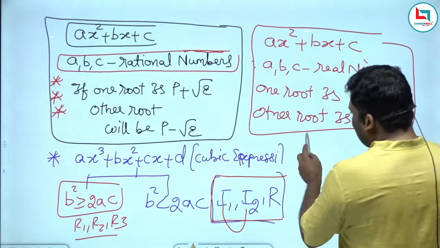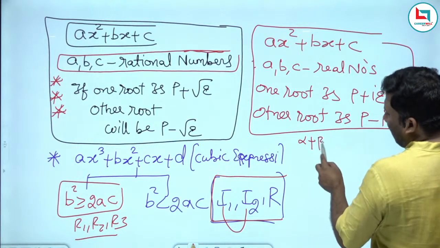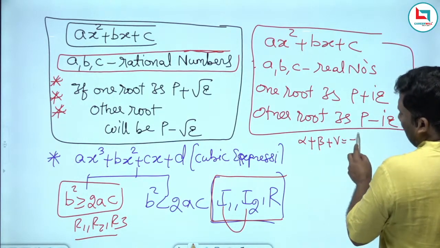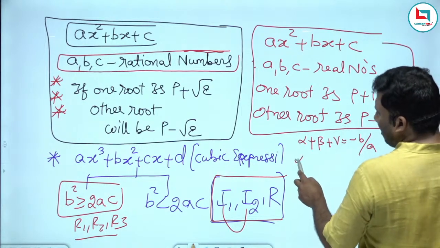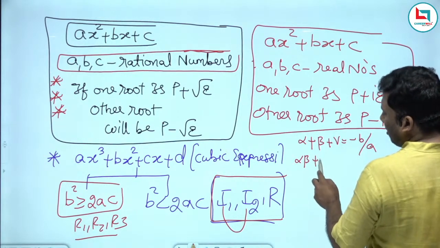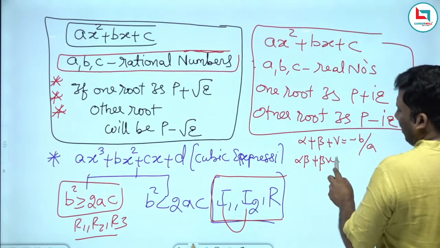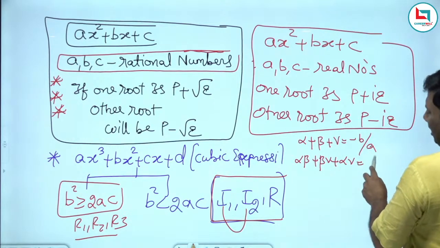Sir, how did you get this? Sum of the roots taken one at a time is minus b by a. Product of the roots... Sum of the roots taken two at a time is c by a.